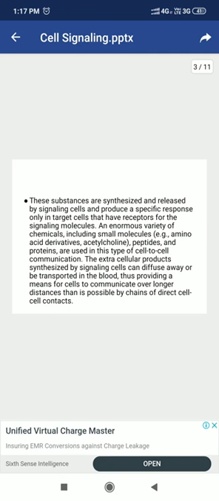So there are diverse kinds of cellular responses. It depends upon the signal molecules.